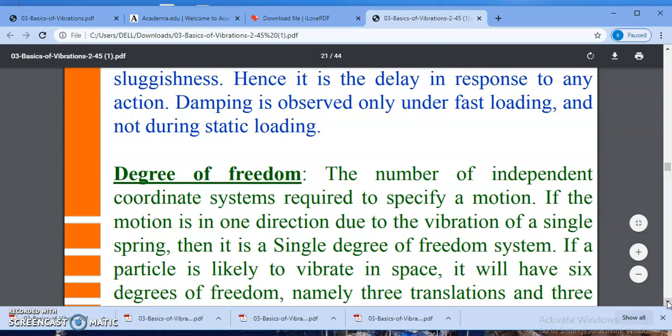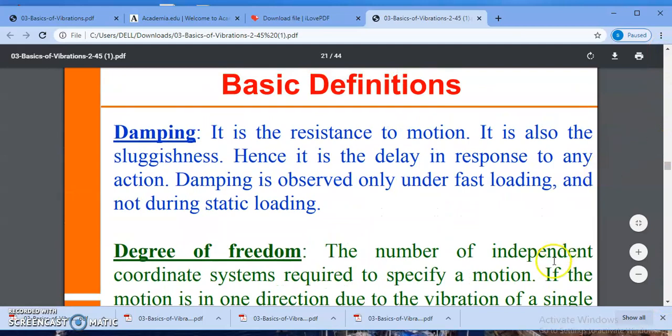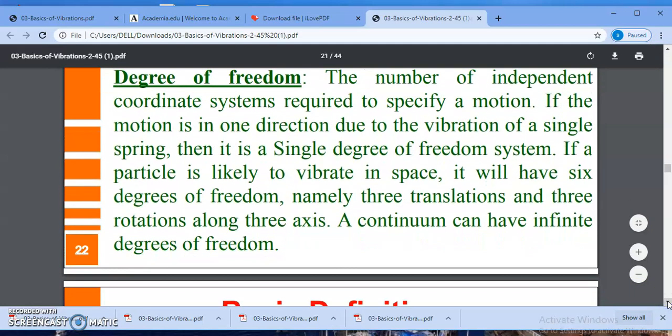It is just a resistance offered to the oscillatory motion. Maybe it is provided by means of air, oil, or any other means. In damping there are different types of damping. As we go further, we go through the different types of damping.